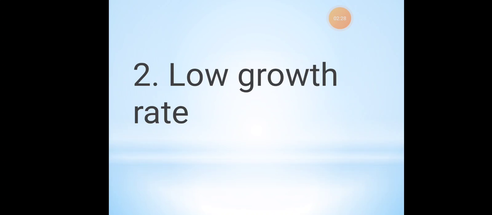So the next one is low growth rate. Why was there a low growth rate? Till the 1980s, what happened? There was no proper growth in our economy. Once the British went out of India, our government started taking the necessary precautions. They started to take up many developmental activities, even though there was no proper growth in the economy.